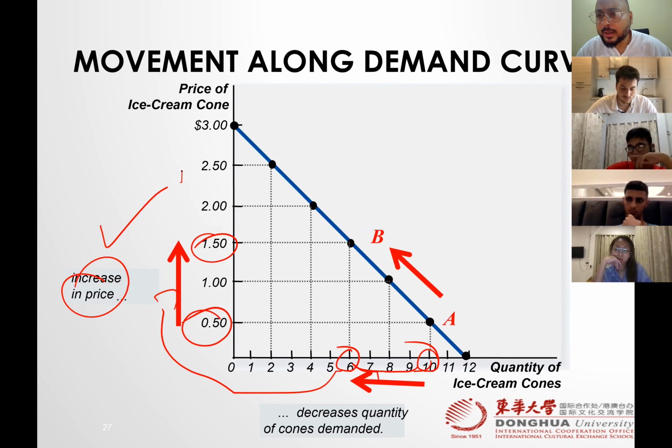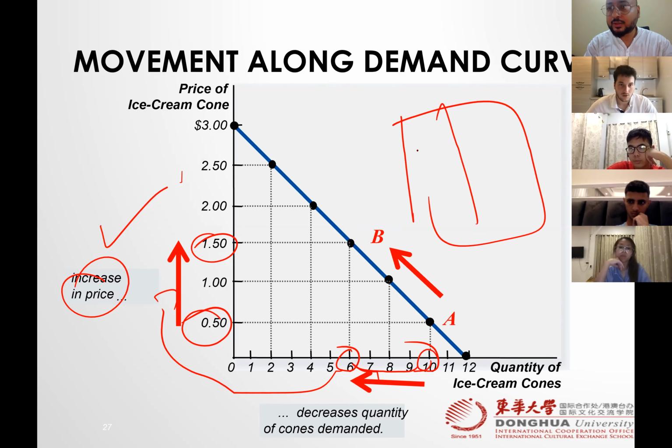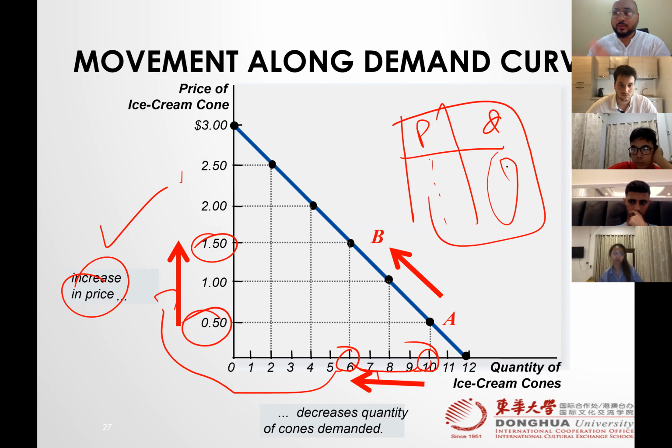So whenever the word movement occurs, remember, we don't have to make a new curve. The curve is the same. What does it mean? The curve remains the same. It means we do not have to go through that laborious process of finding out the demand schedule, the table that shows price and quantity. You are finding out the prices, and this is the market demand. How many consumers do I have and how much do they want to buy, right? This is a laborious process.